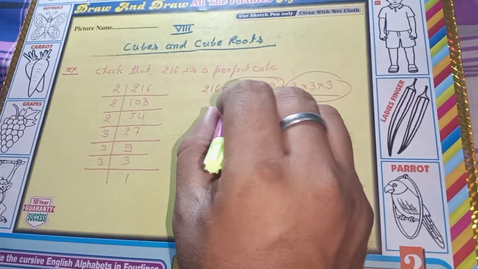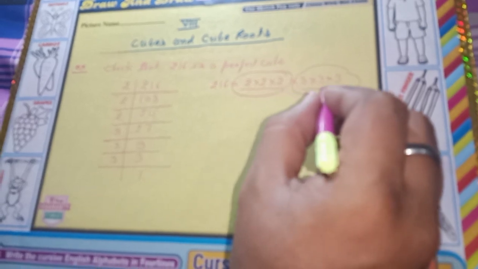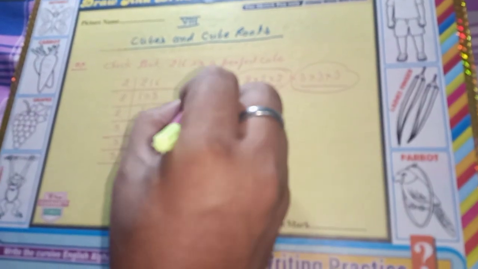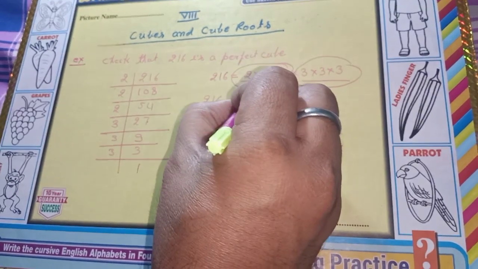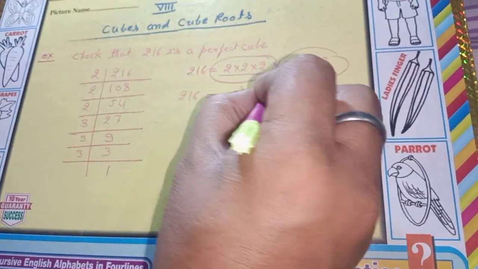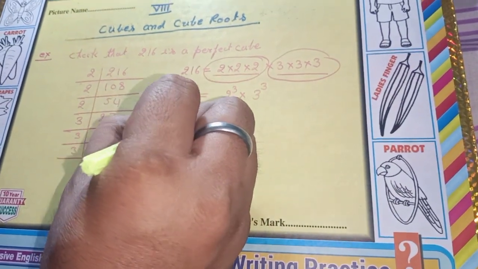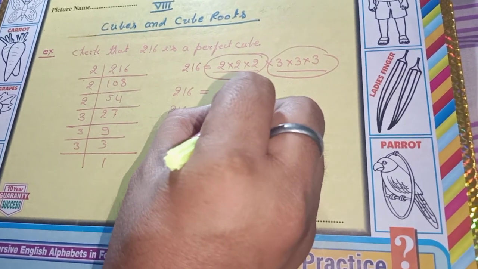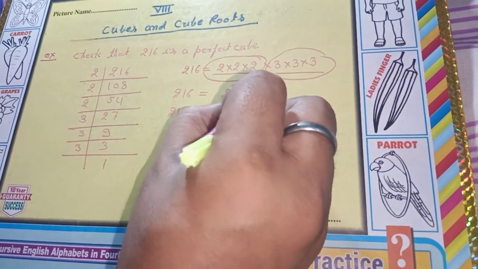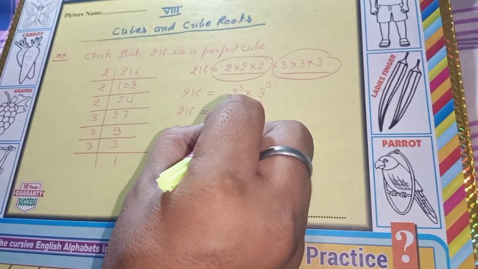If the groups are completed, then this number is called a perfect cube number. Here see that 216 is 2 to the power 3 and 3 to the power 3, which is 2 into 3 to the power 3, which is 6 to the power 3.